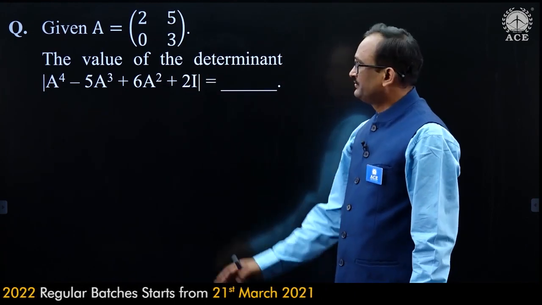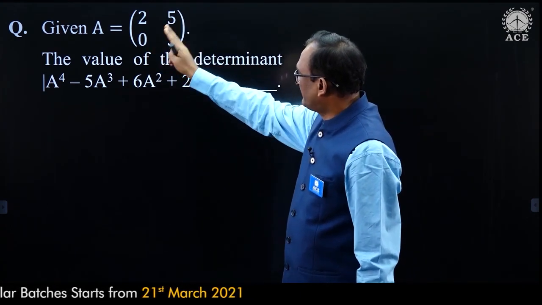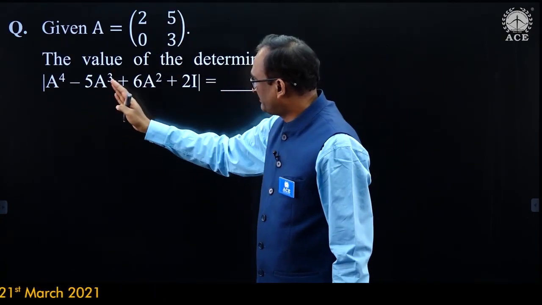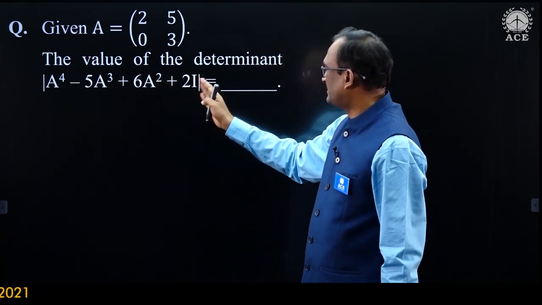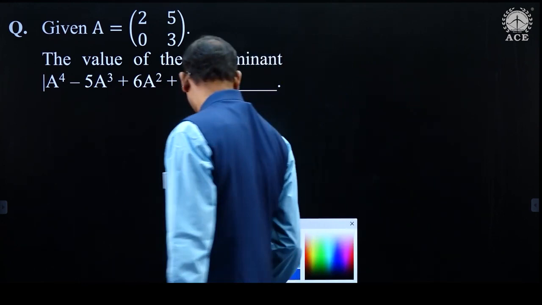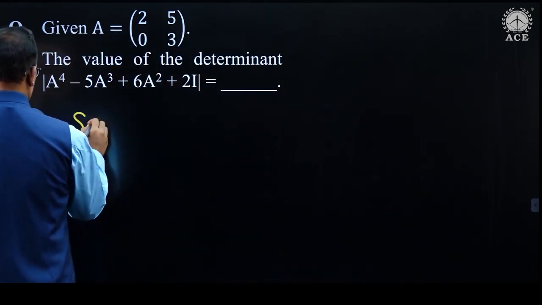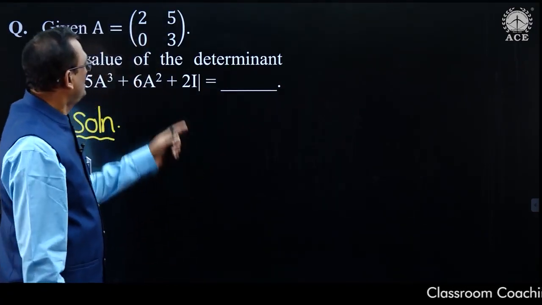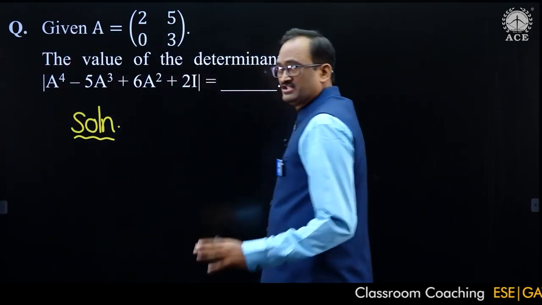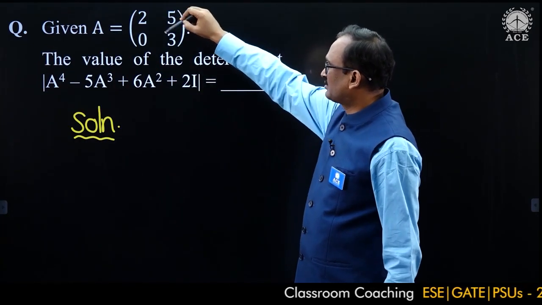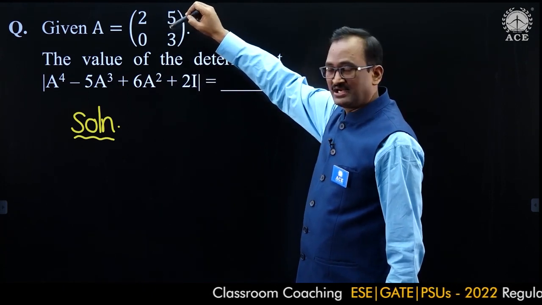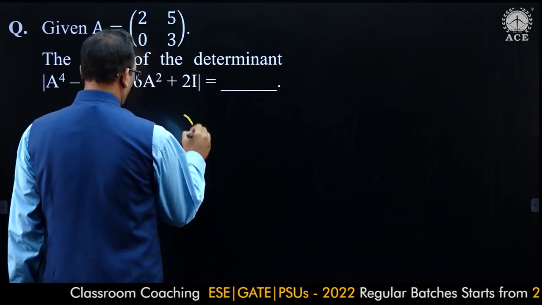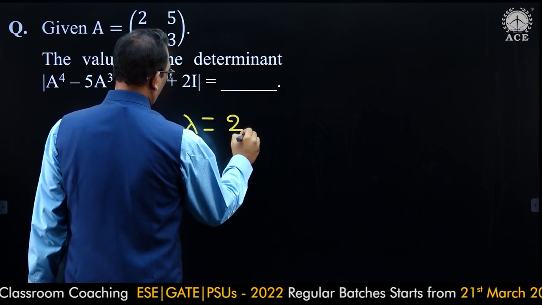Look at the given problem. Given A is equal to 2 5 0 3, find the value of the determinant of A power 4 minus 5A cube plus 6A square plus 2I. Let us see. Observe, this is an upper triangular matrix, a square matrix in which all elements below the diagonal are zeros. Therefore, the eigenvalues of this upper triangular matrix are just the diagonal elements only. Diagonal elements are 2, 3.